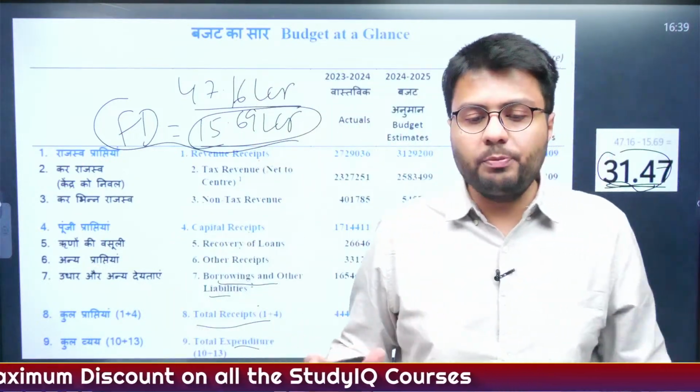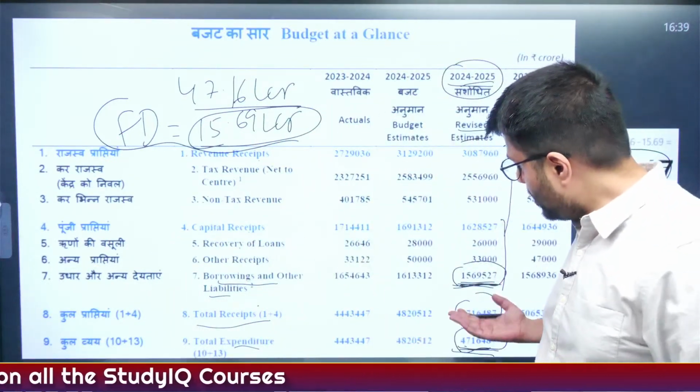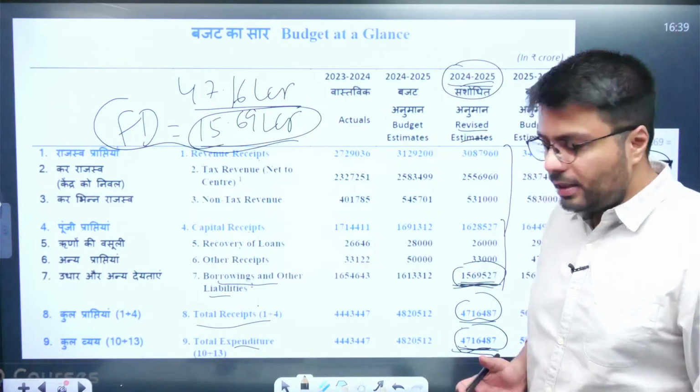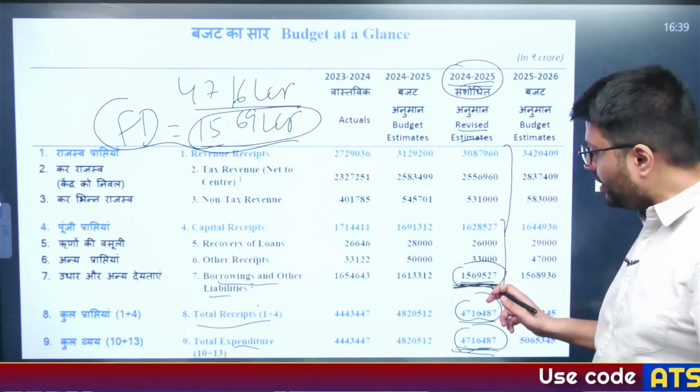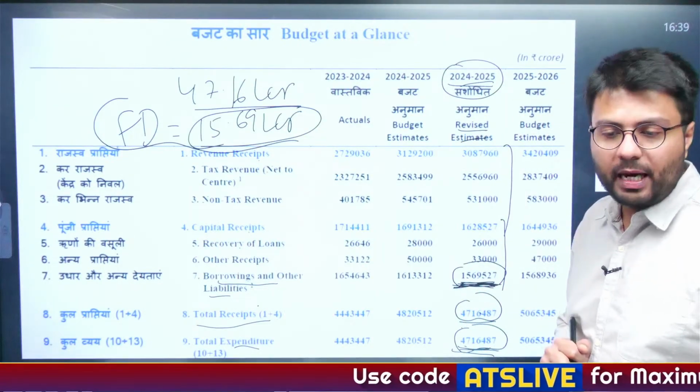Any doubt you have in this particular topic, that how is this total expenditure equal to total receipt? That this has become equal only after government has borrowed 15.69 lakh crore rupees.